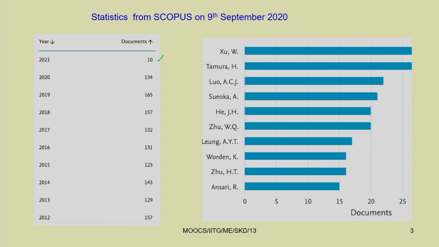This year, 2020, now it is November, and already 10 papers have been published in 2021 related to the Duffing oscillator. The most prominent authors who have worked in this field are W. Su, H. Tamura, A. C. J. Luo, A. Sueka, J. H. He, W. Q. Zhu, A. Y. T. Leung, K. Woden, S. T. Zhu and R. Ansari.